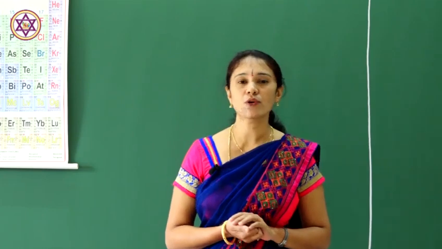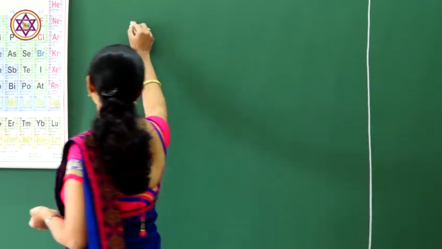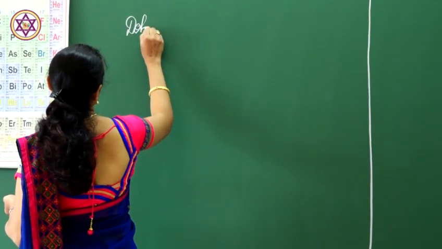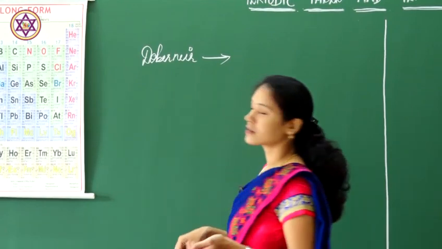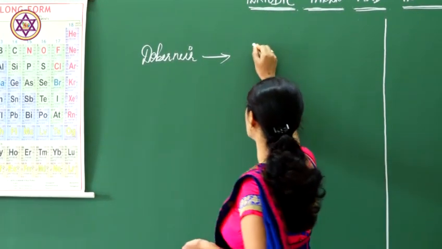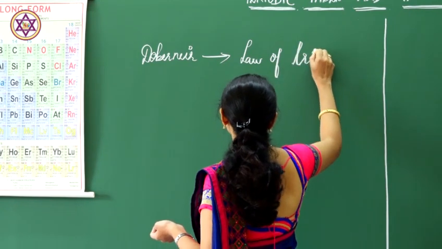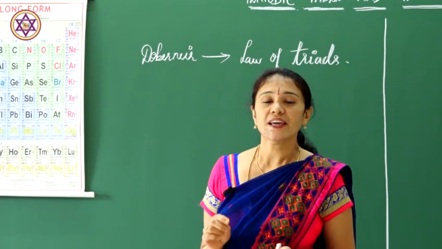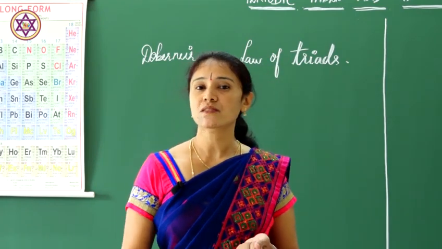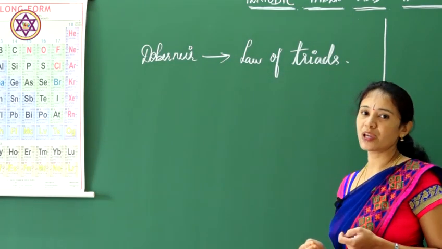Periodic table, which was the law of triads, that is Dobereiner. He gave a famous law, that is the law of triads. In the law of triads, what Dobereiner did was arrange the elements, three elements, in the increasing order of their atomic weights.